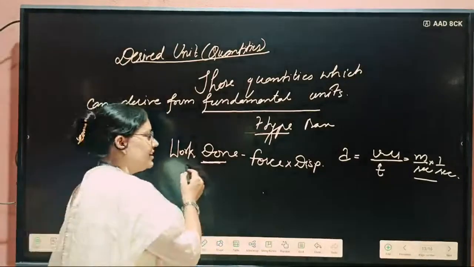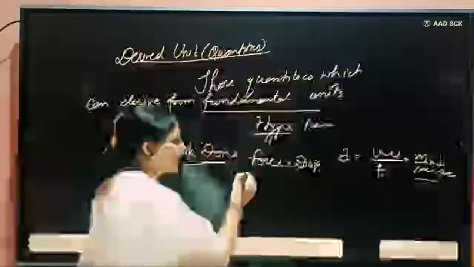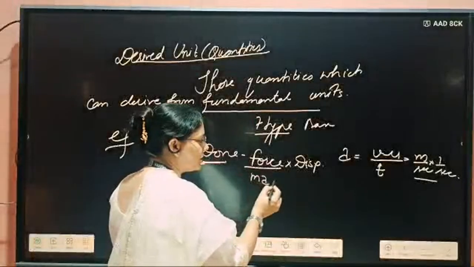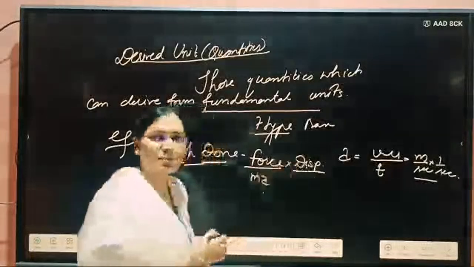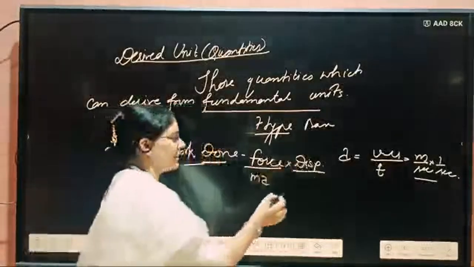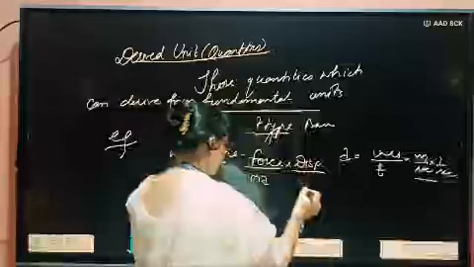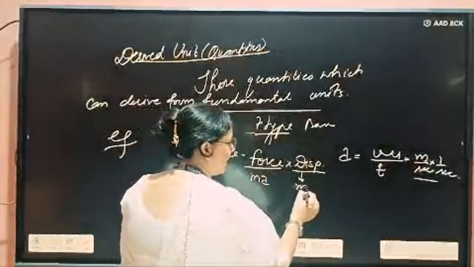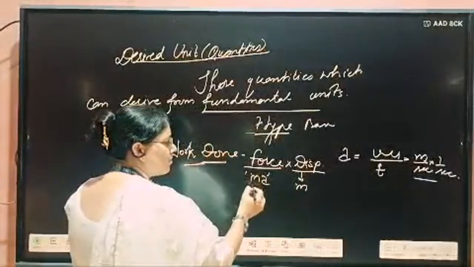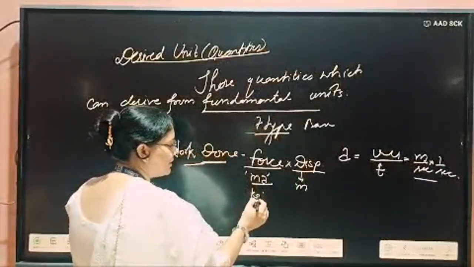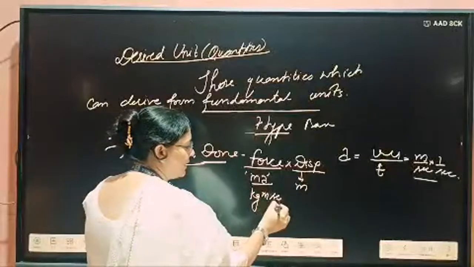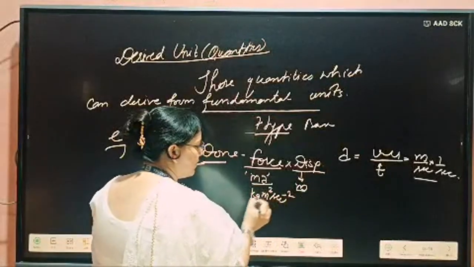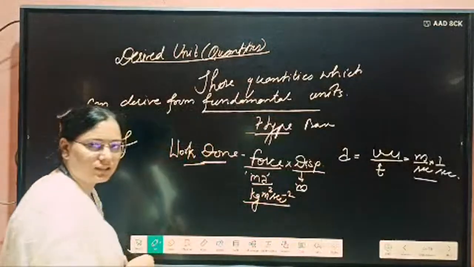We will call it a derived unit. Understood? So here, force: I told you already that mass and acceleration, and displacement, that is path, we can measure in meters. So displacement we can write as meter, and mass and acceleration, mass we write kg, meter, second minus 2, and this one meter already 1, then it will be the unit of work done.